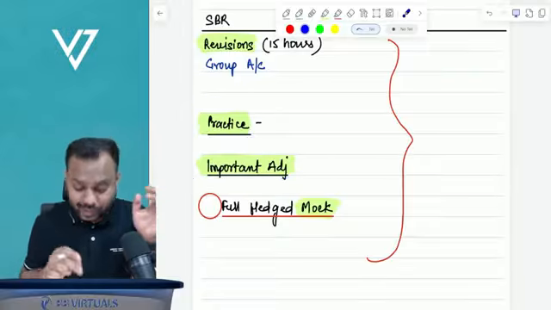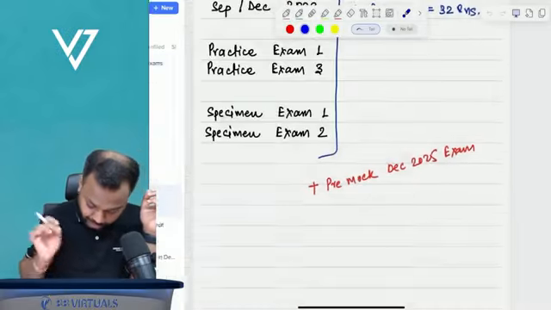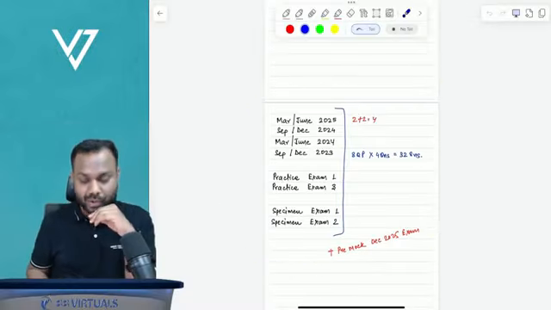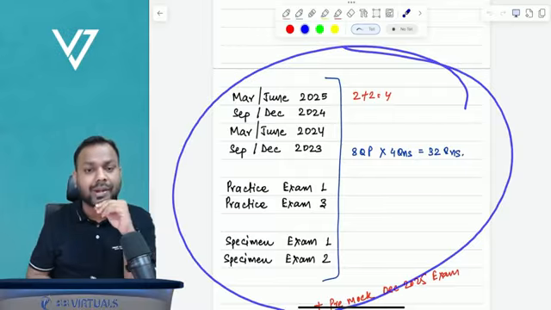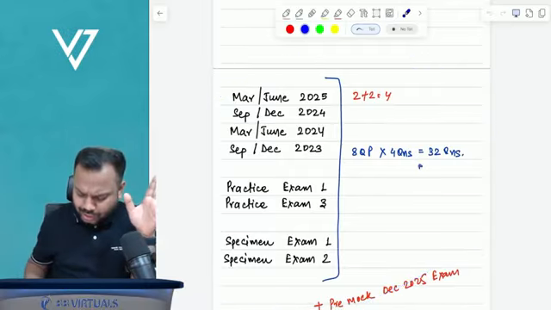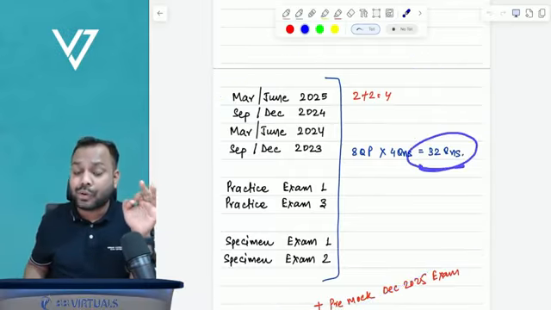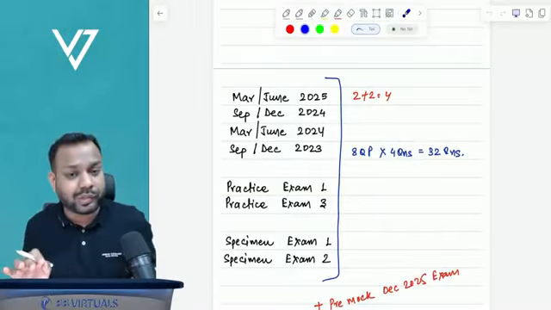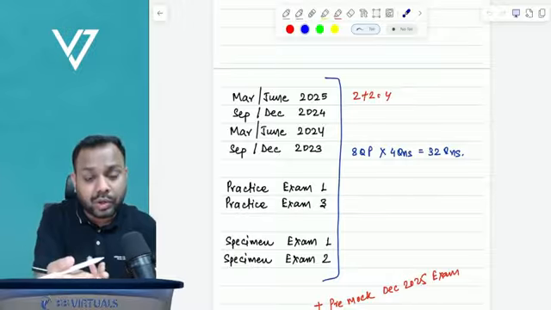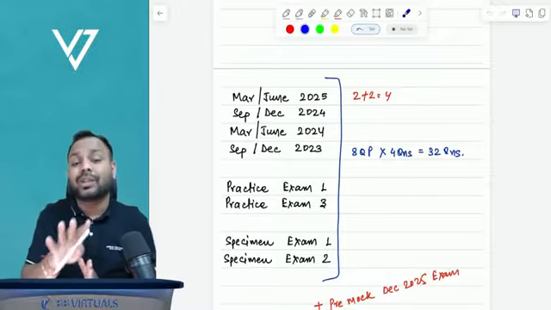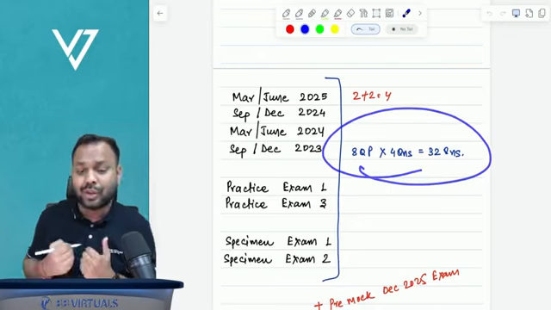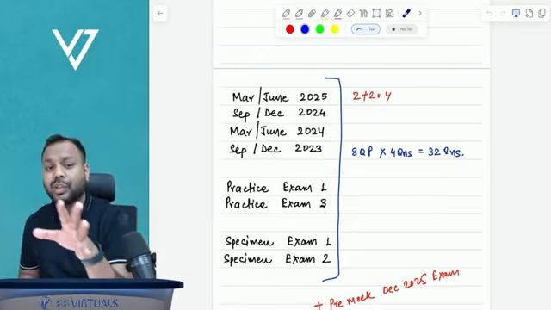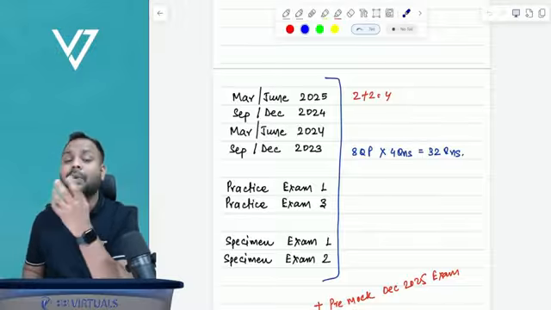Sir, which questions we will discuss? I'll show it to you. So we will be discussing these questions in ACCA practice platform. We'll be practicing these questions. So there are in total 32 questions, out of which I will be discussing in my live class around 20 to 25 questions. The rest questions you have to solve on your own and come to me for discussion with the queries. Because see, if every question I will solve, then what will you do? So I will solve around 20 to 25 questions with you guys. Rest you guys solve and come to me for queries.